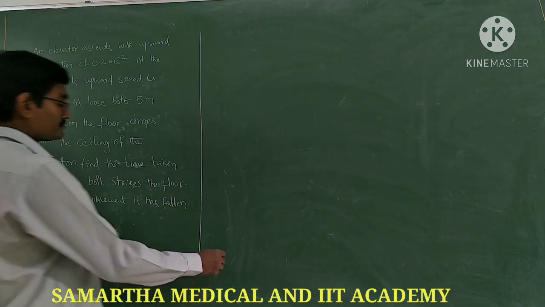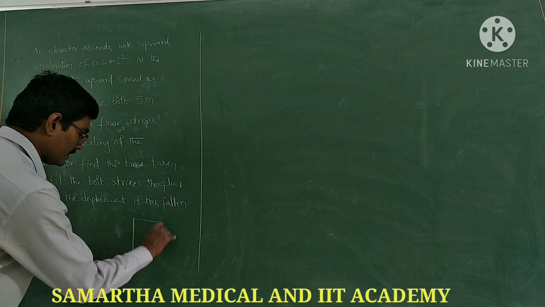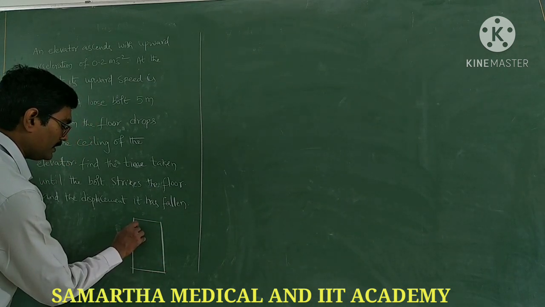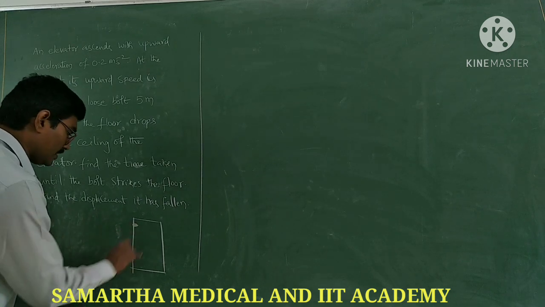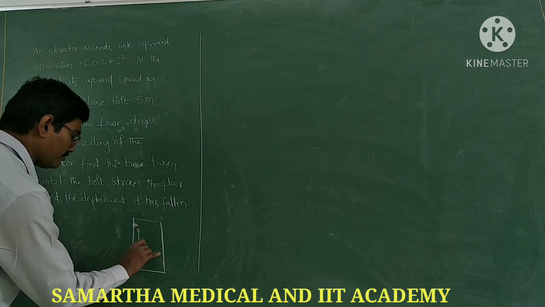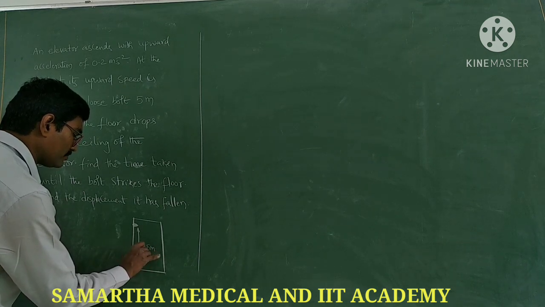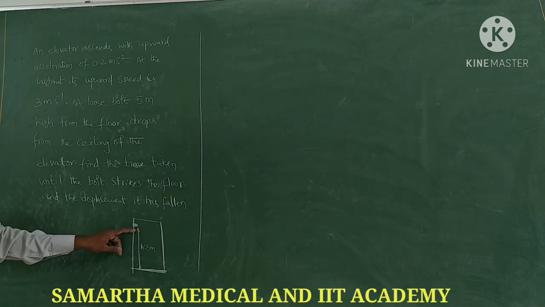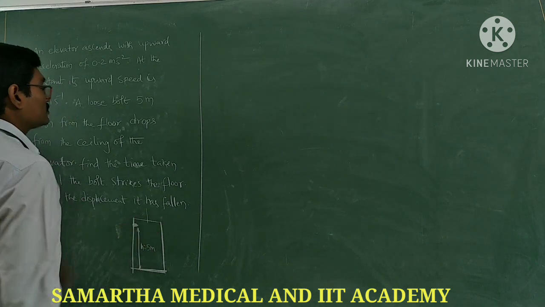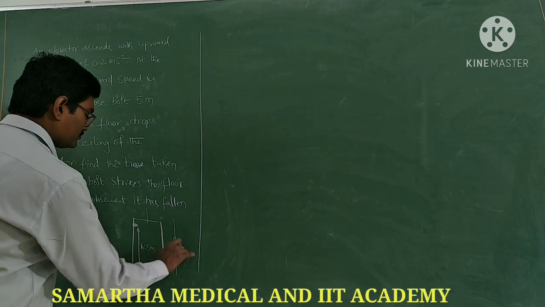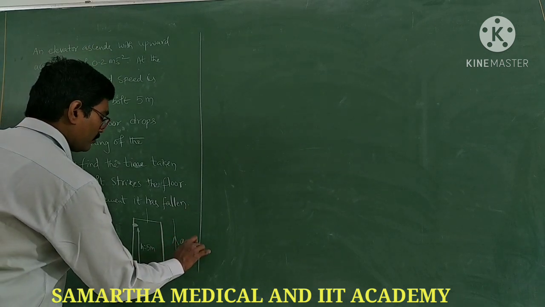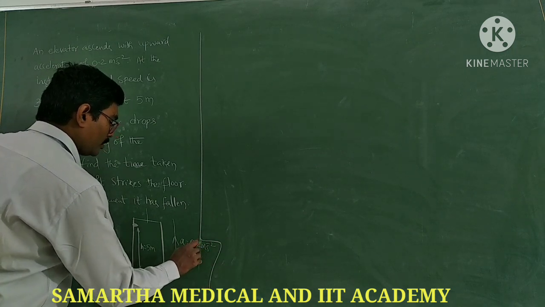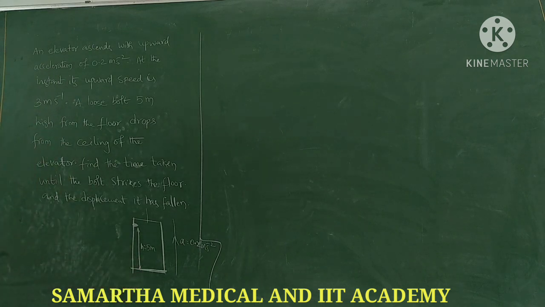See here, there is an elevator. Here in the elevator, one bolt is there at a height of 5 meter from the floor of the elevator. Now the elevator is going upward with an acceleration a equal to 0.2 meter per second square, that is, acceleration while going in upward direction.